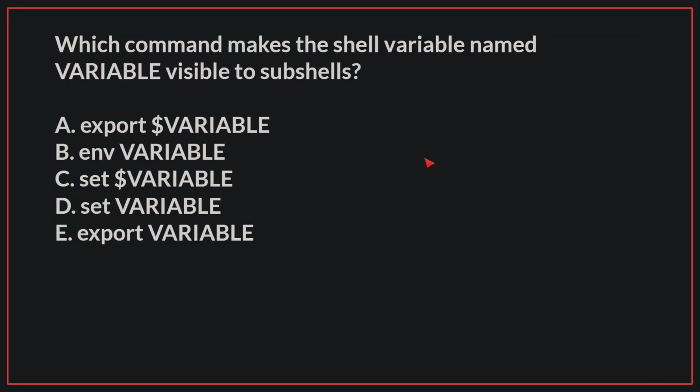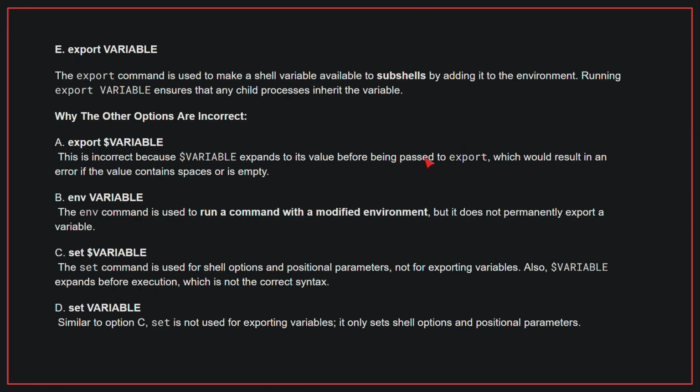Which command makes the shell variable named VARIABLE visible to subshells? The correct answer is E, export VARIABLE. The export command is used to make a shell variable available to subshells by adding it to the environment. Running export VARIABLE ensures that any child processes inherit the variable. Why the other options are incorrect? A, export $VARIABLE. This is incorrect because $VARIABLE expands to its value before being passed to export, which would result in an error if the value contains spaces or is empty.